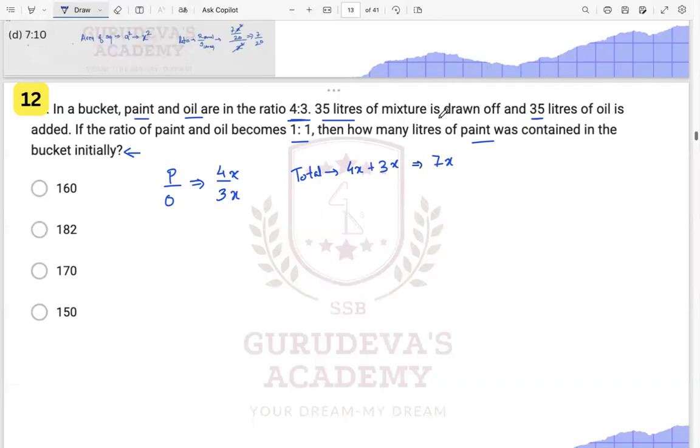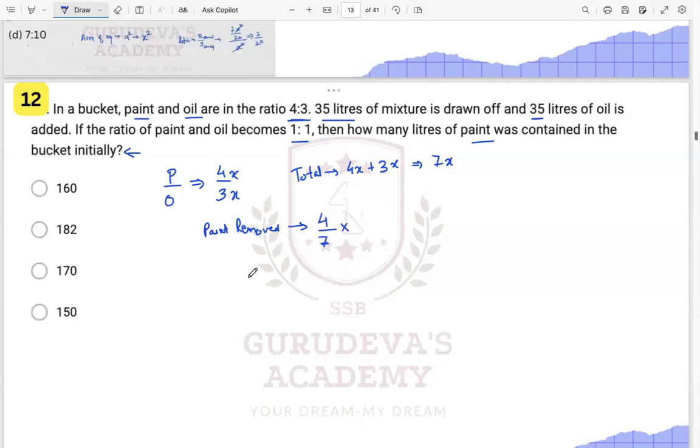35 liters of the mixture is drawn off and 35 liters of oil is added. That means paint is removed. 4 by 7 is the paint here, so 4 by 7 times of this is removed.